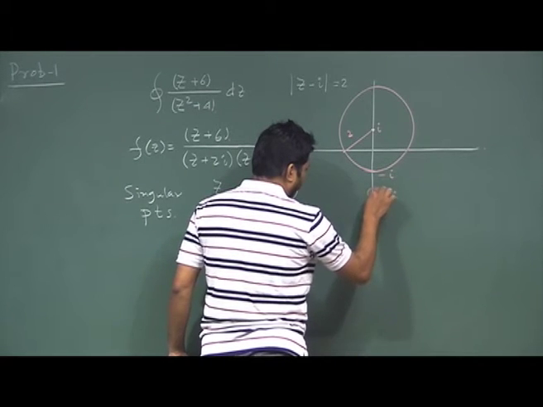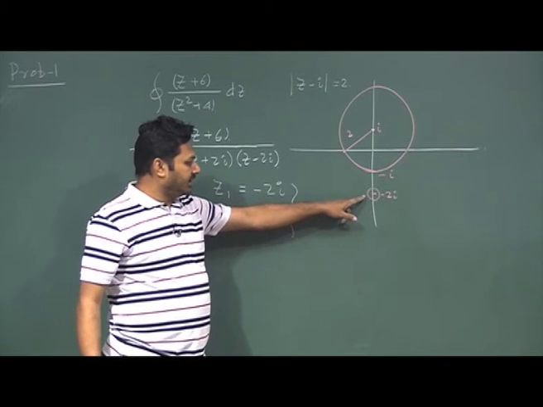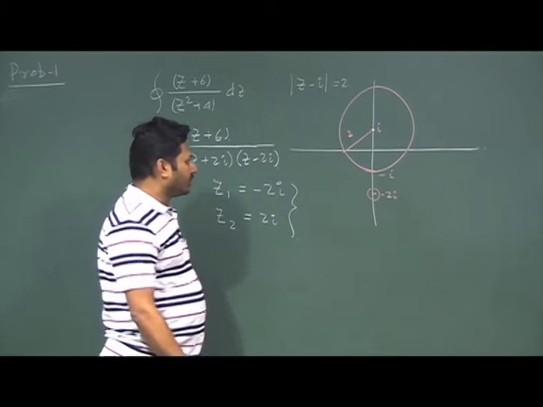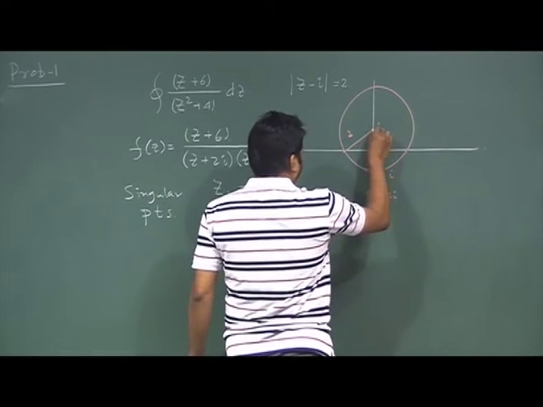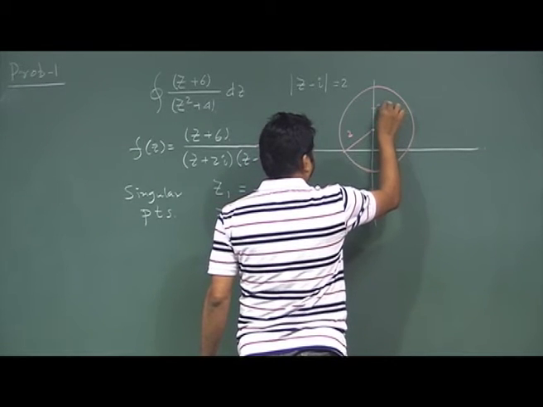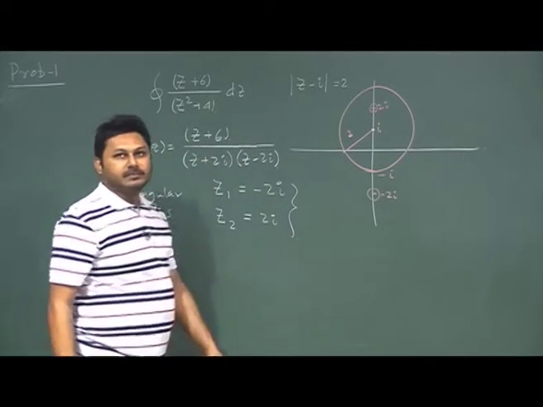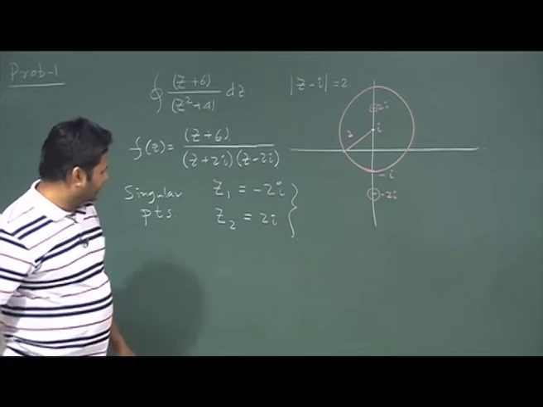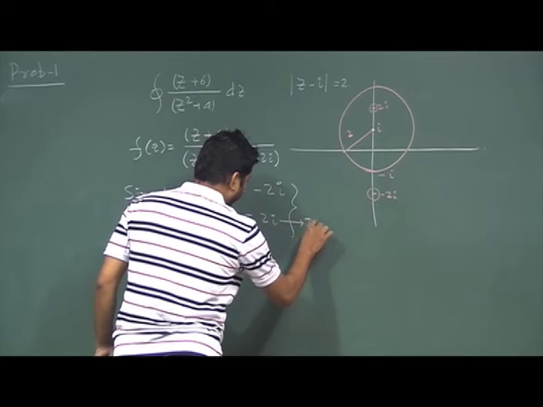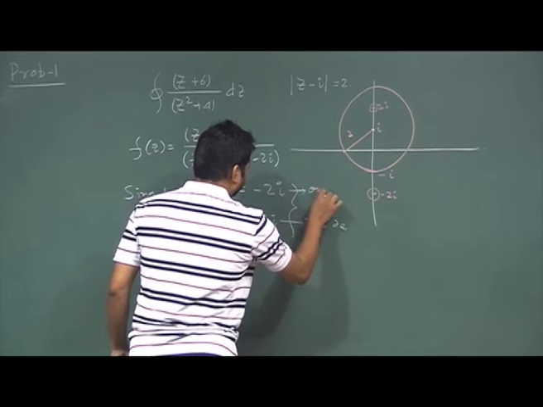So, minus 2i is outside. I should not bother about that. This singular point is outside the region where I am trying to evaluate. Now this is i, and this point is 2i. Obviously, the point 2i is inside the region. So, this point is inside and this point is outside.